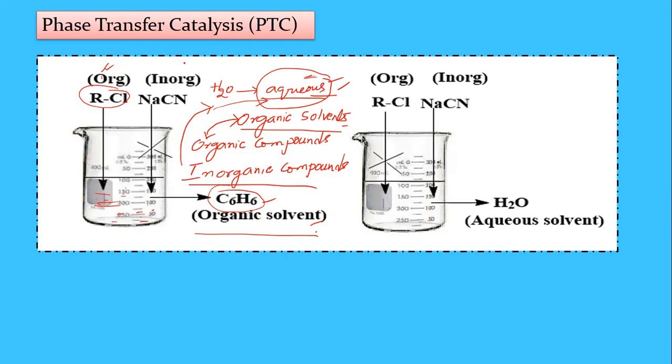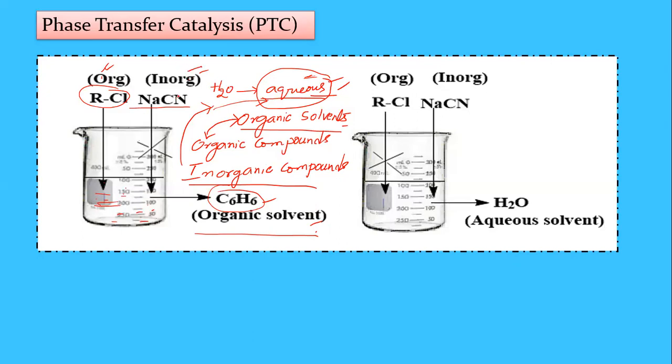And next is an inorganic compound. What is this? Sodium cyanide, NaCN. Sodium cyanide is an inorganic compound, so it is insoluble in an organic solvent like benzene.